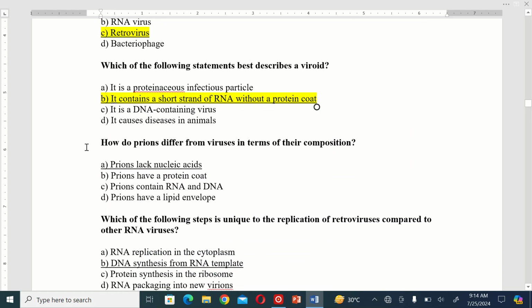The next MCQ is, how do prions differ from viruses in terms of their composition? A. Prions lack nucleic acid. B. Prions have a protein coat. C. Prions contain RNA and DNA. D. Prions have a lipid envelope. So the correct option is A.